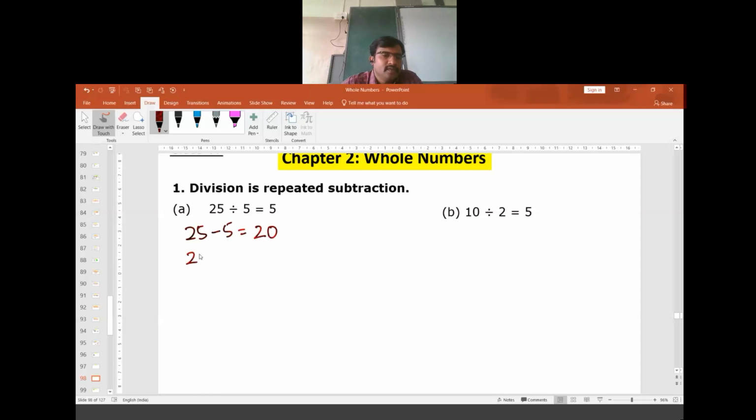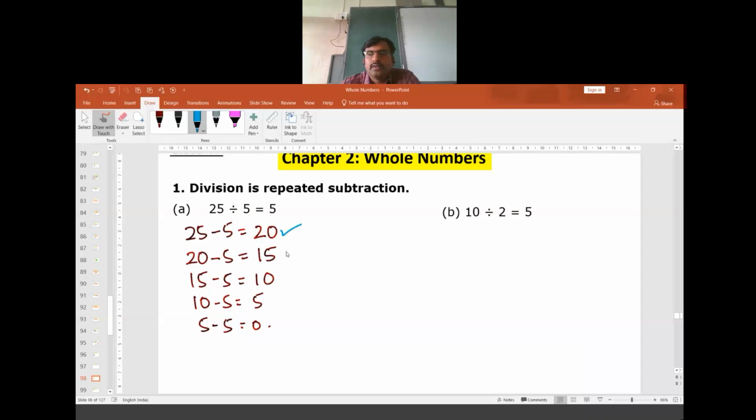Now 20 minus 5, the result is 15. 15 minus 5, the result is 10. 10 minus 5, the result is 5. 5 minus 5, the result is 0. Now I am stopping my subtraction at this stage. Here, count the number of steps we have done. We have subtracted 1 time, 2 times, 3 times, 4 times, 5 times. So the result is 5.